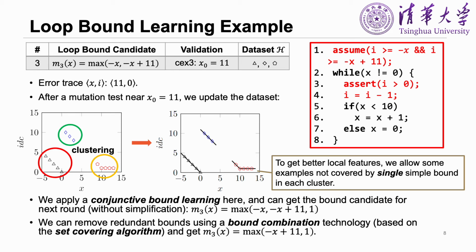The technology is based on a set covering algorithm and can reduce the difficulty of the bound validation. Finally, we can get the bound candidate for the next round, which is mx equals minus x plus 11 and 1.